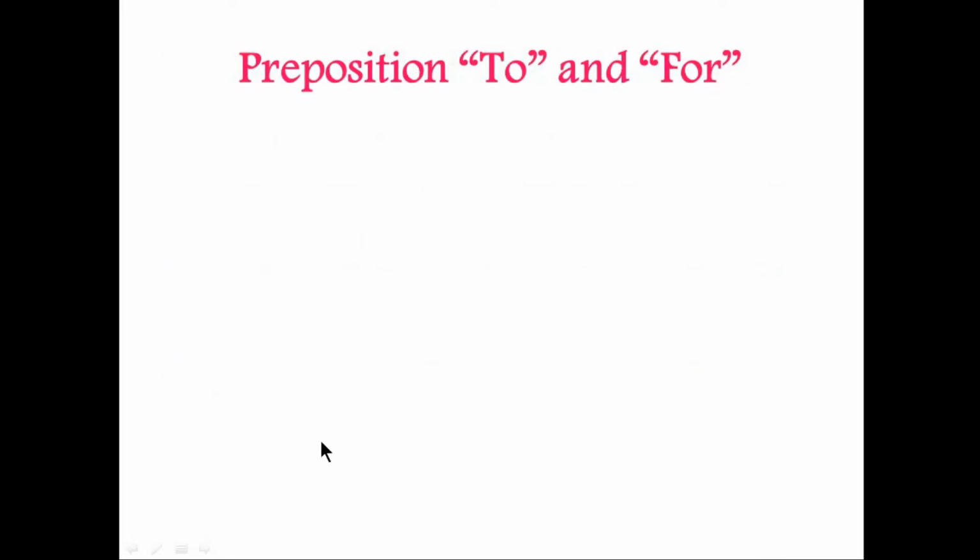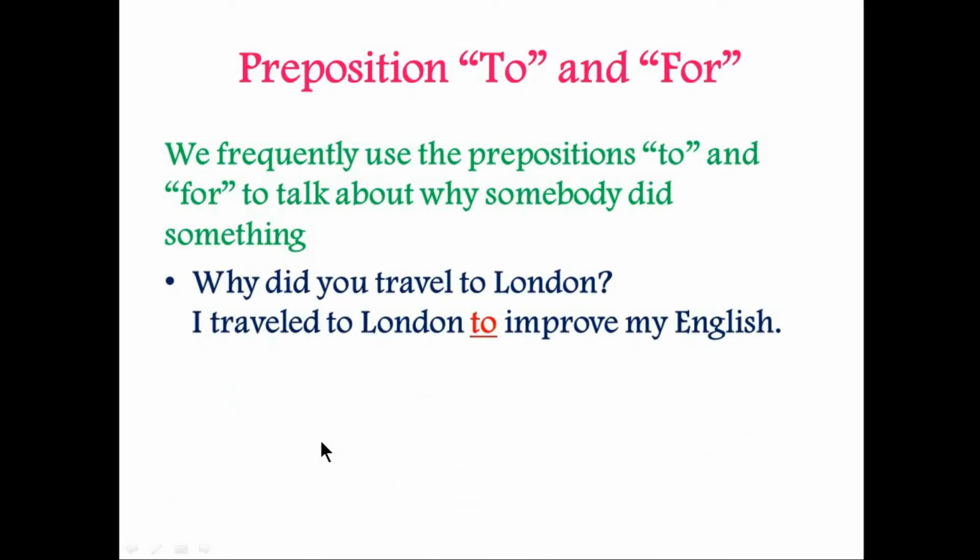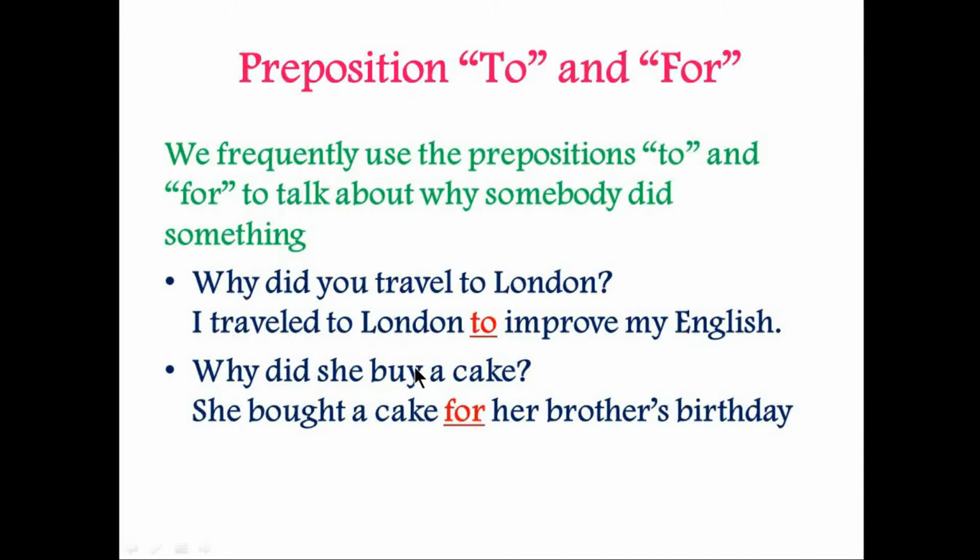Here are the prepositions to and for: where to use to and where to use for. We usually use these two prepositions when we talk about why somebody did something. For example, why did you travel to London? I traveled to London to improve my English. Why did she buy a cake? She bought a cake for her brother's birthday.